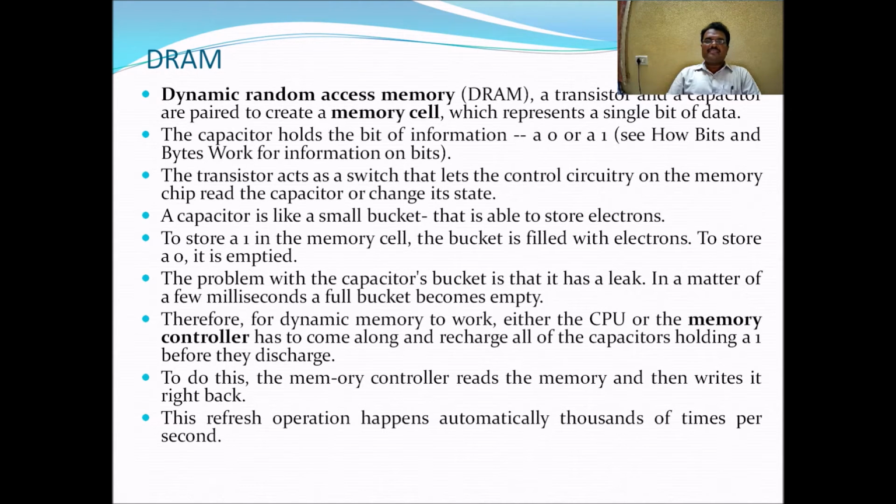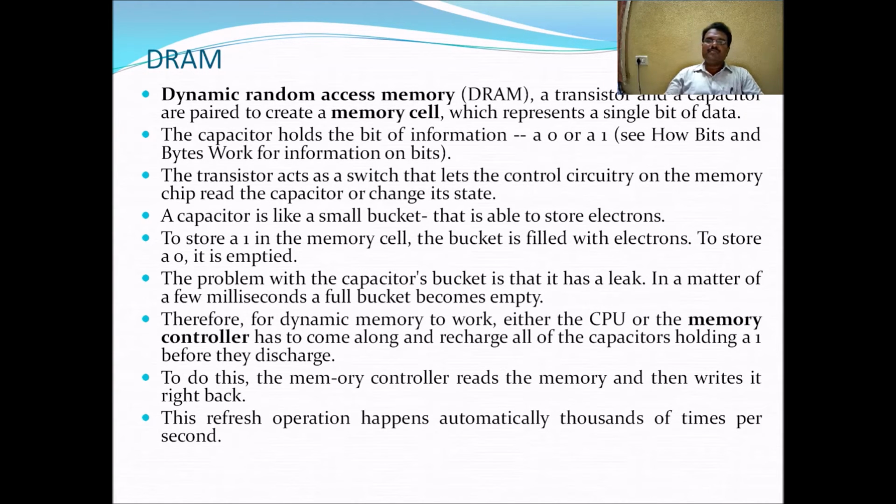The transistor acts as a switch that lets the control circuitry on the memory chip read the capacitor and change its state. The capacitor is like a small bucket that is able to store electrons. To store 1 in the memory cell, the bucket is filled with electrons. To store 0, it is emptied.